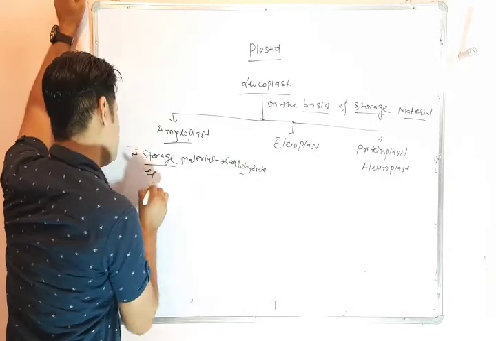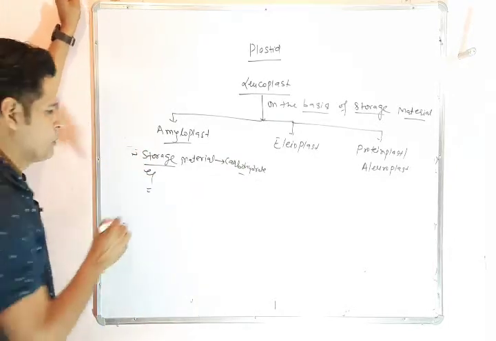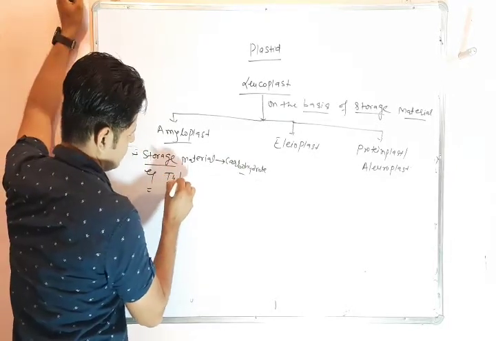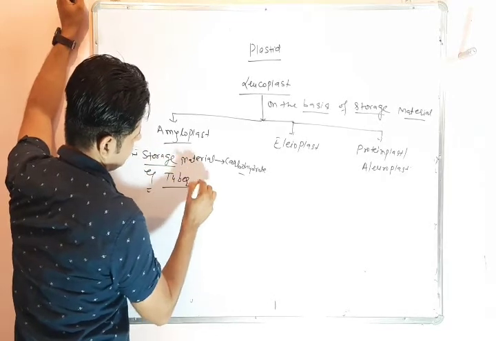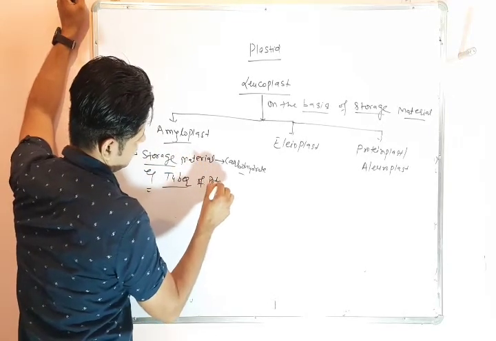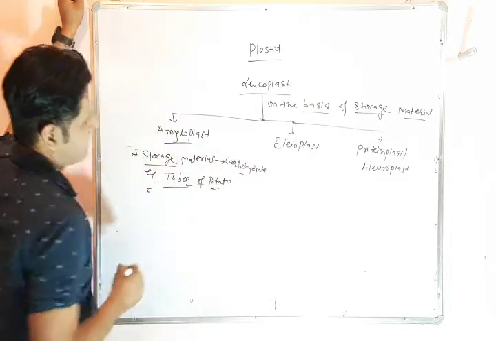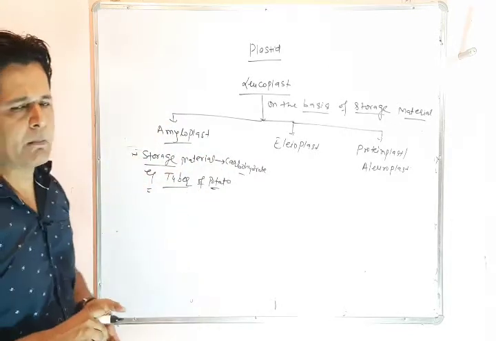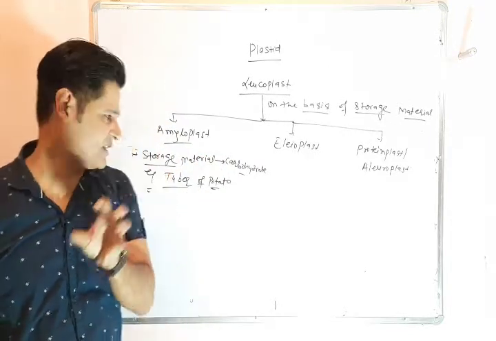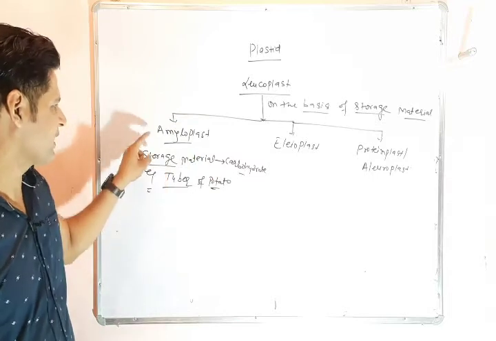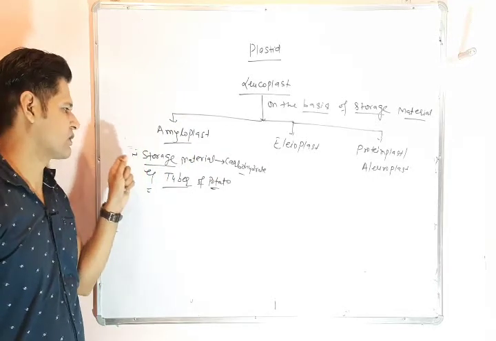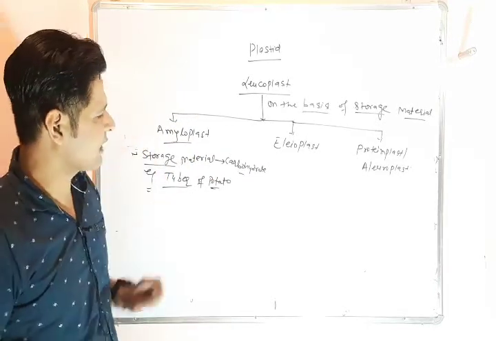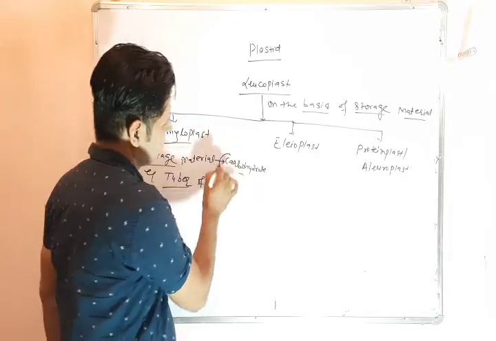The best example of amyloplast is the tuber of potato. The tuber of potato is mainly composed of starch. Starch is a carbohydrate.